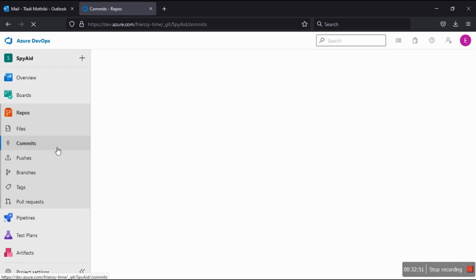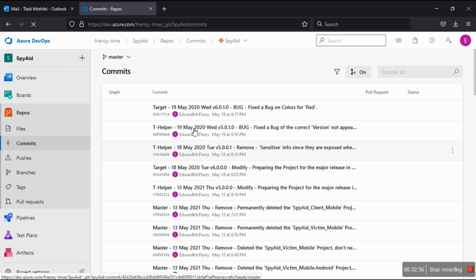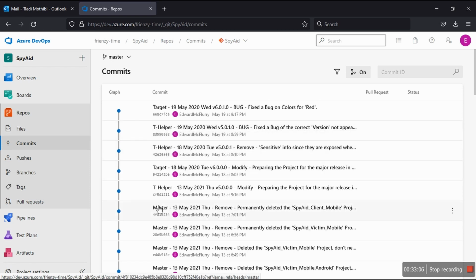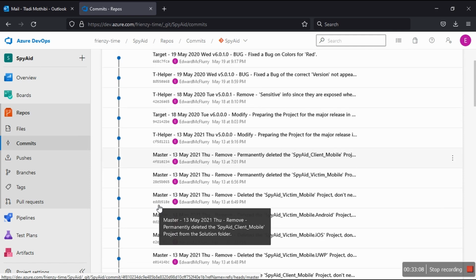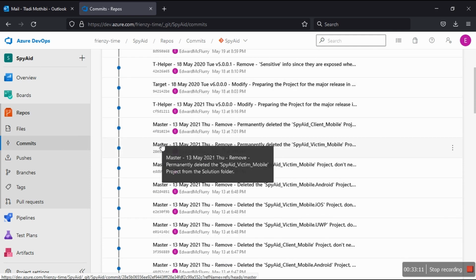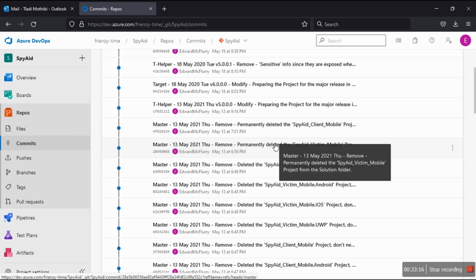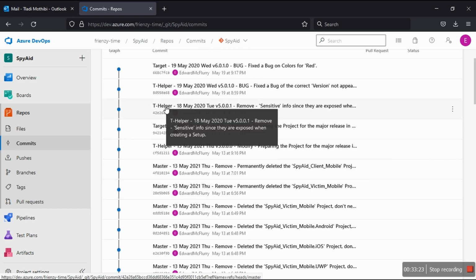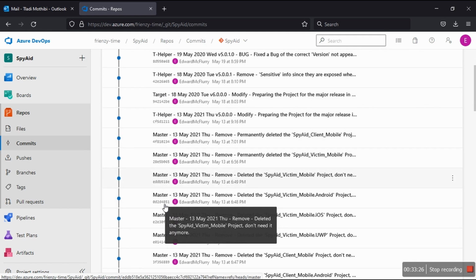So I just want to show the commits on this side. See, there's a target, which is a project, it's a WPF, and it has its own branch, and there's a target helper, and it has its own branch, and then there's a master. I was pushing from master. I don't know why I was working on master, because this is a mistake. You cannot be pushing from master. Here I think I was lazy, and I was aware, but you do not mess up master. The idea of multiple branches is that you can tear down a branch anytime you want to, but you can't tear down the master branch. But we'll talk about that.